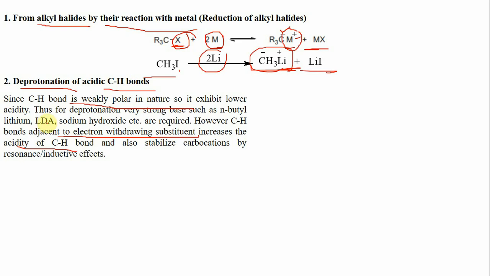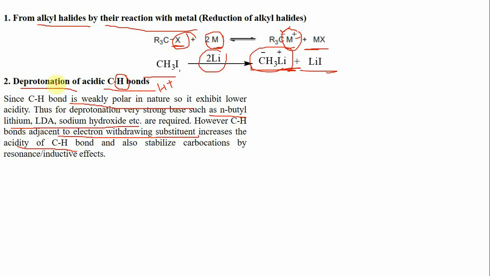And in the presence of very strong bases like butyl lithium, LDA or sodium hydroxide, this hydrogen can leave the substrate as an H plus ion, leaving behind a negative charge over carbon. That will result in the formation of these carbanions.